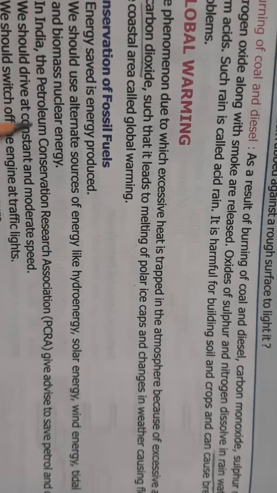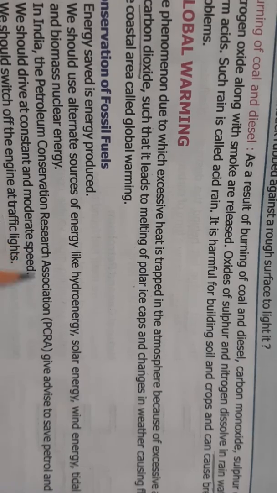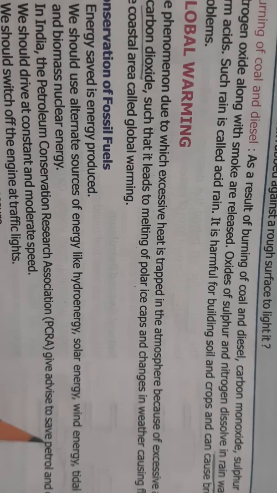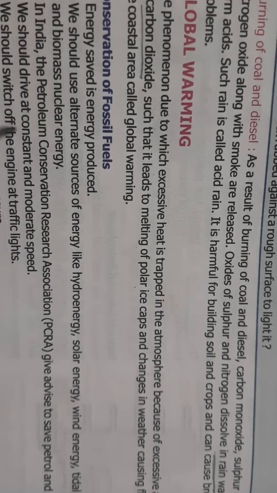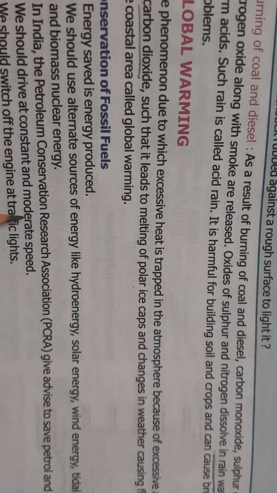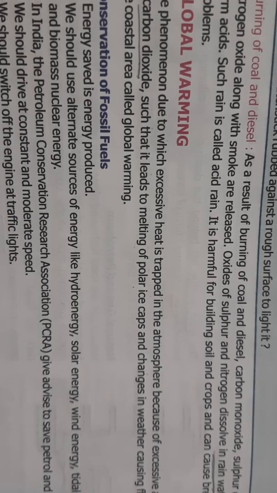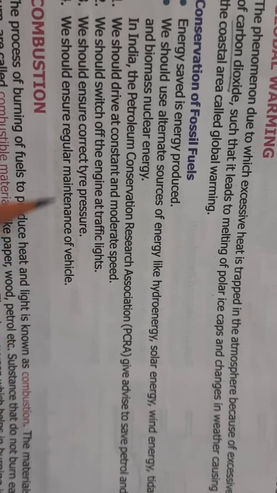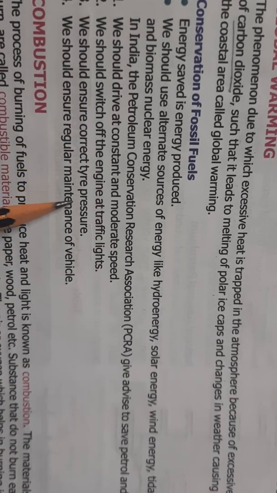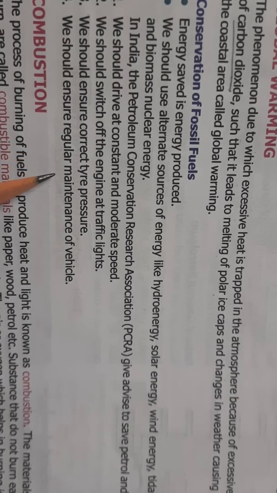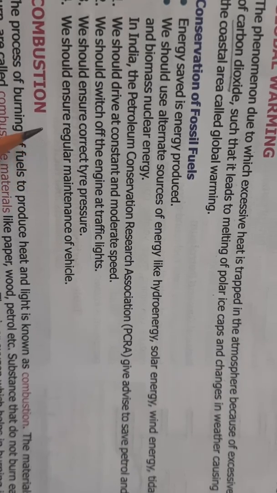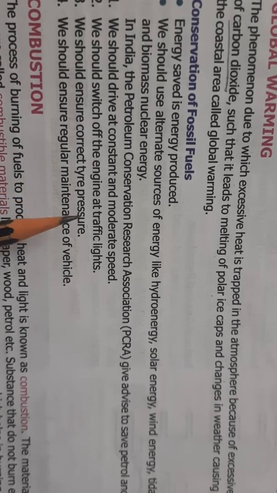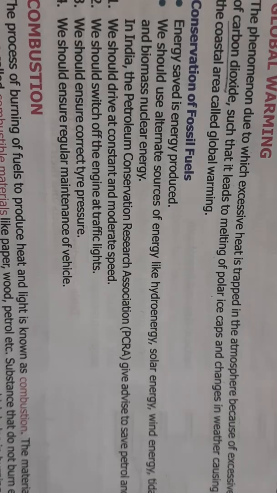In India, the Petroleum Conservation Research Association, PCRA, gives advice to save petrol and diesel. We should drive at constant and moderate speed. We should switch off the engine at traffic lights. Whenever there are traffic lights, we should switch off the engine. Then we should ensure correct tire pressure, and continuously ensure the regular maintenance of the vehicle. These are all important so that we can conserve fossil fuel.